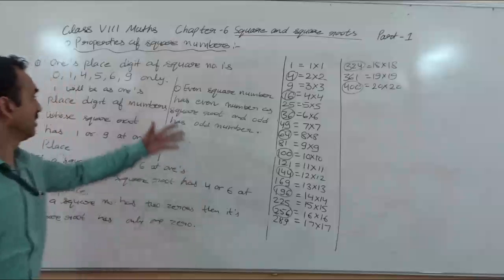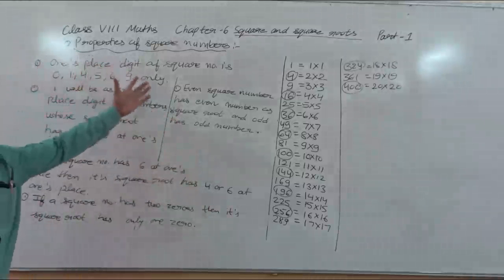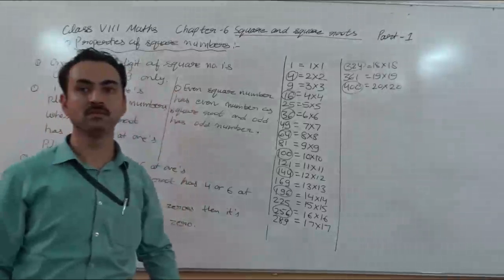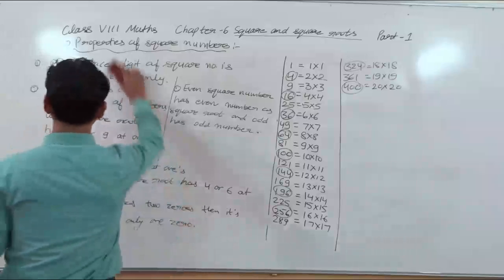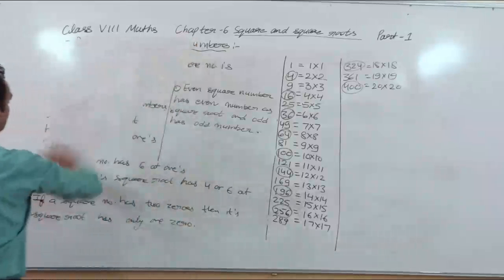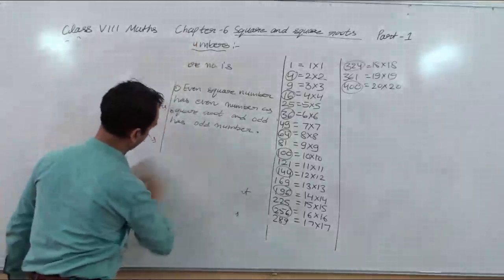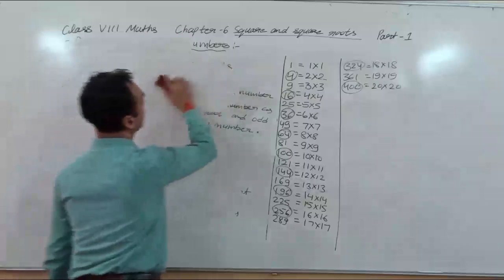Okay, so all these are the properties of square numbers. Now we have understood the properties. Now we will understand the next topic.